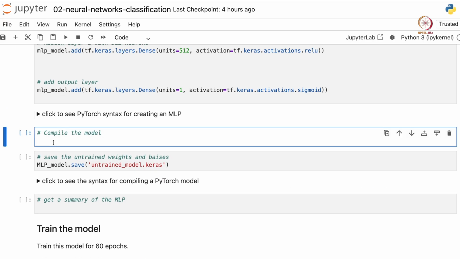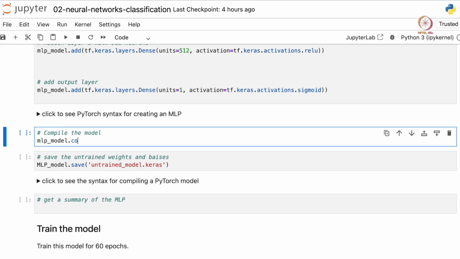The next step is to compile the model. This is an additional step that is not present in the sklearn models. So for our neural network we need to compile the model. Let's see how to do that. Compilation basically means we need to add an optimizer and a loss function associated with this neural network.